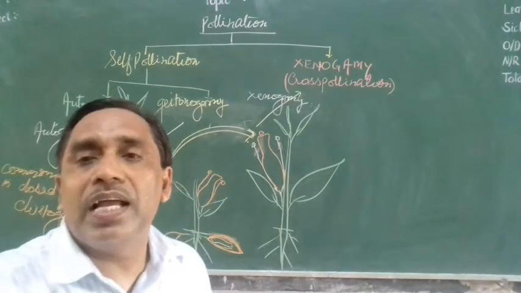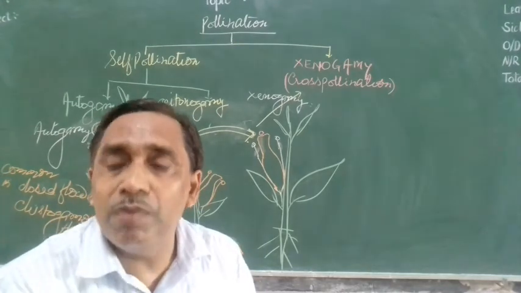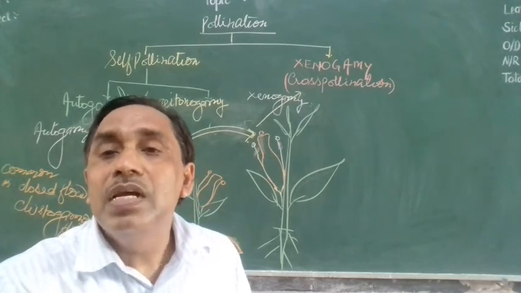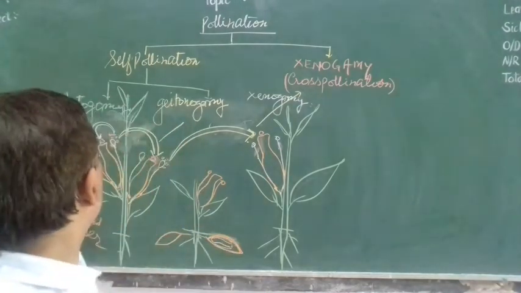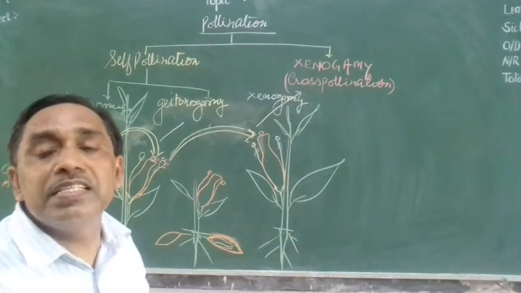So closed flowers occur in Oxalis and Viola. Groundnut also has closed flowers inside the ground. Pea plant also has closed flowers. Their only chance is autogamy, meaning their pollen grain will reach their own stigma. That is autogamy.